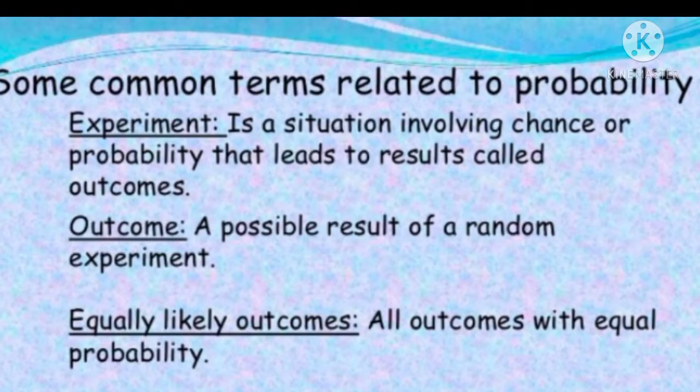Some common terms related to probability: experiment. Let us learn the definition of experiment. It is a situation involving chance or probability that leads to results called outcomes. Outcome: a possible result of a random experiment is called an outcome. Equally likely outcomes: all outcomes with equal probability are called equally likely outcomes.